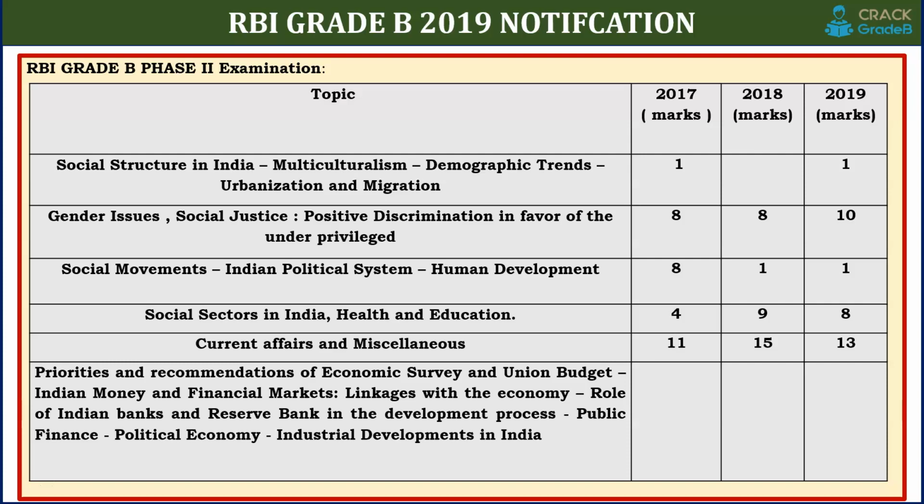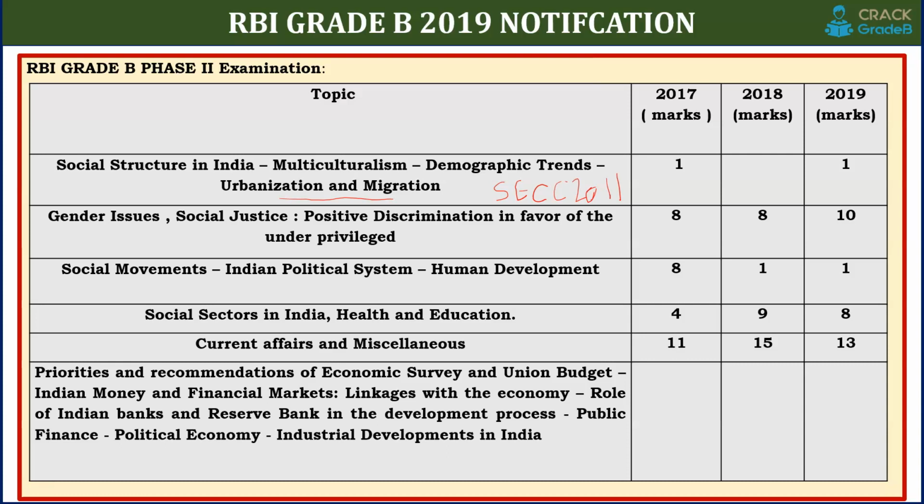Next is social structure in India, multiculturalism, demographic trends, urbanization and migration. So for urbanization and migration, you can cover the different definitions, the static part. It is not much important, but you can also do that. Socio-economic caste census 2011 is very important. Mostly every year they ask a question from the SECC. In 2016, 17, 19, 18 they did not ask, but it is very important. Sometimes they can ask urbanization and migration related definitions and migration data, if any reputed world organization has a report, that's important.